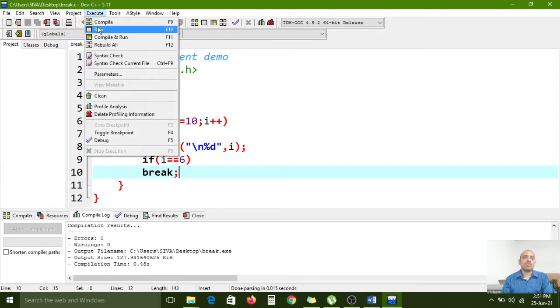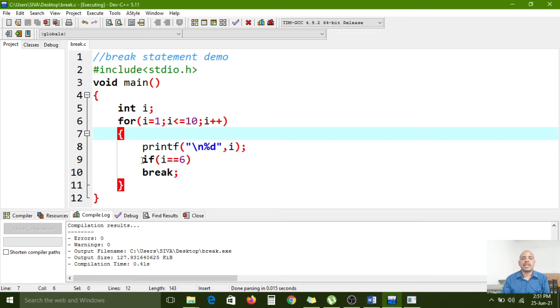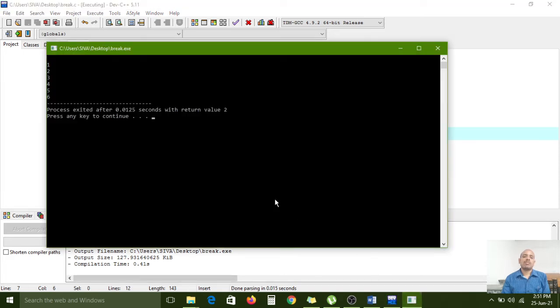Now I am going to compile. Now I am going to execute. So how many iterations are done? 6 iterations, because here the condition is 6 equal to 6. So when i value becomes 6, immediately the break statement will be encountered in the for loop and it will terminate it. So that's why the output came like this.